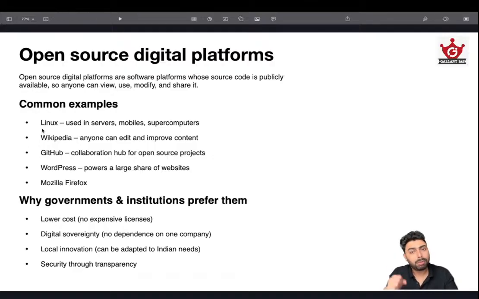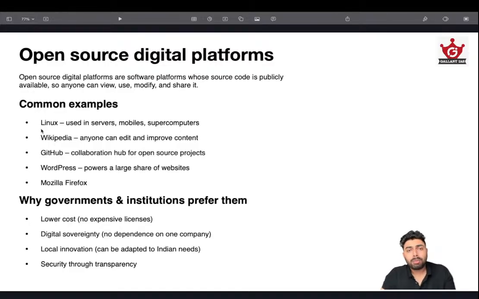So Linux cannot pull the plug over that and just stop your services altogether. It doesn't work like that. Linux is a distributed system, it is open, so we can customize it based on our use. This is exactly why there is a growing push within India as well as especially in Europe to use open source digital platforms for government related activities, whether it be data storage or operating systems in general.